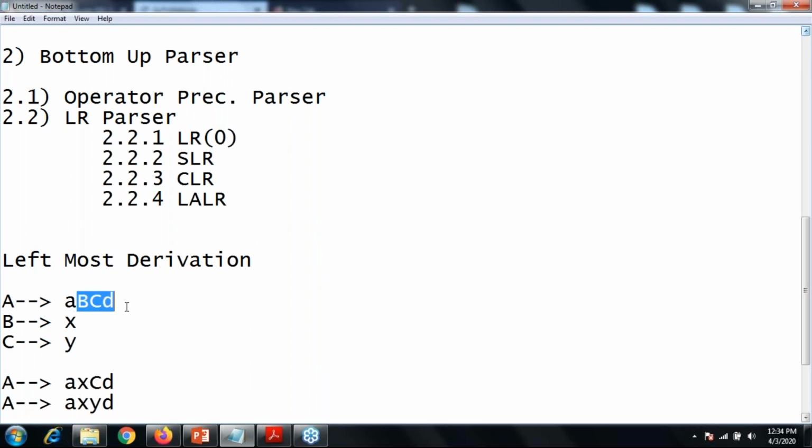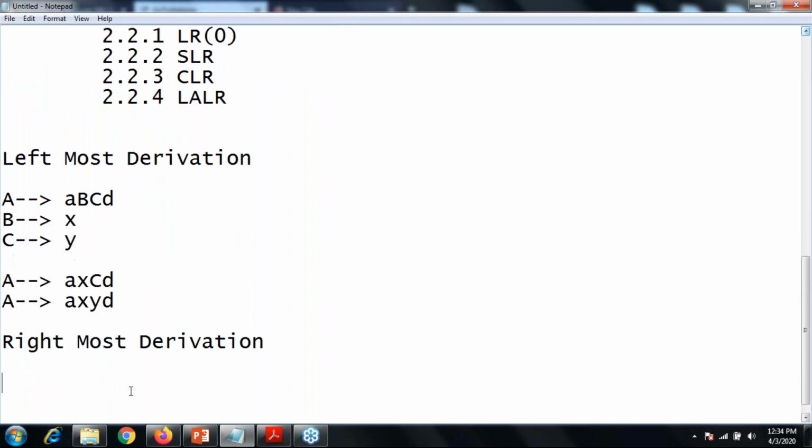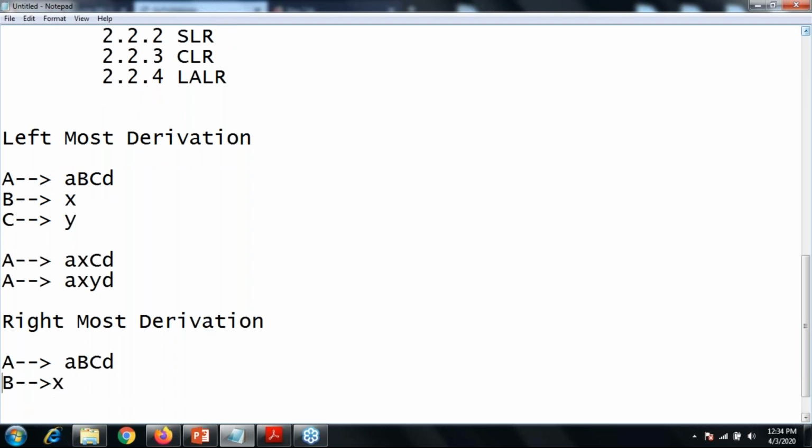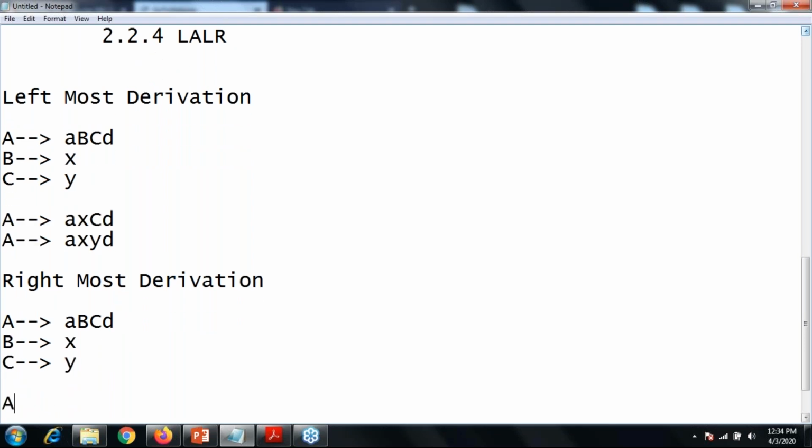Why? Because from left to right, my first non-terminal is replaced with a terminal, and then the second leftmost non-terminal is replaced with a terminal. So this is known as the leftmost derivation. And what is a rightmost derivation? Same example, B, C and D. B can produce small x, then C can produce y, and A and D stay as they are.